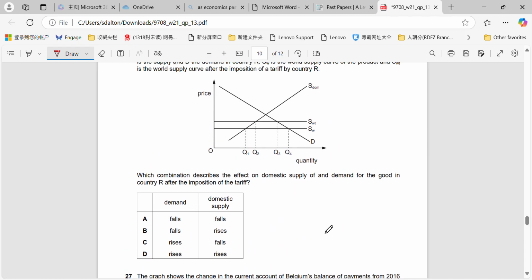Okay, very simply, same import tariff diagram. All we have to do is interpret the diagram, which is really simple. Here we have without the tariff, and here we have with the tariff. This represents the supply on the domestic market, and demand represents the demand on the domestic market. So all we have to do is follow what happens when we impose the tariff. The supply will extend along the domestic supply curve and the demand will contract along the domestic demand curve. So therefore the demand will fall and the domestic supply will rise.